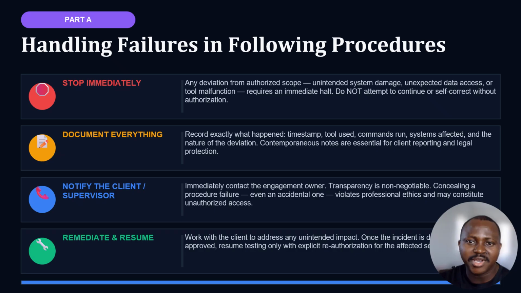This is how I will handle failure in the following procedure: stop, immediately document everything, notify the client or supervisor, remediate, and resume.